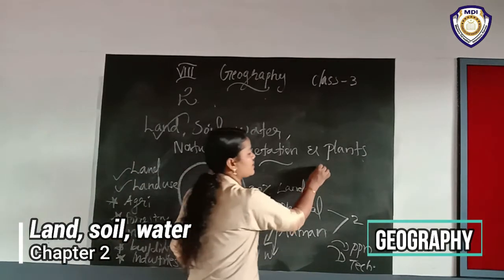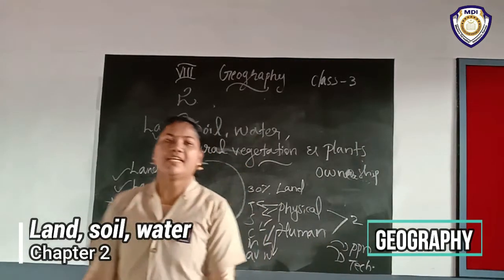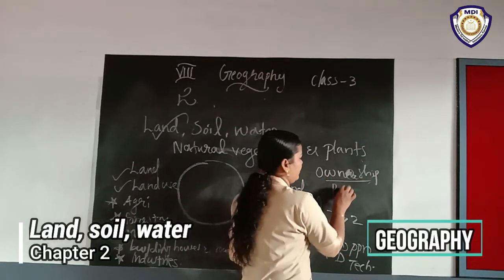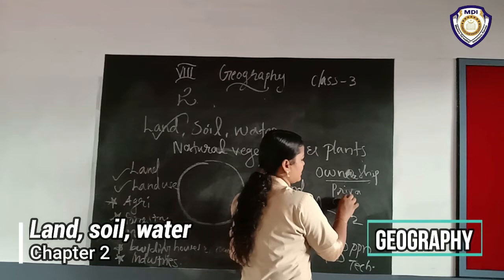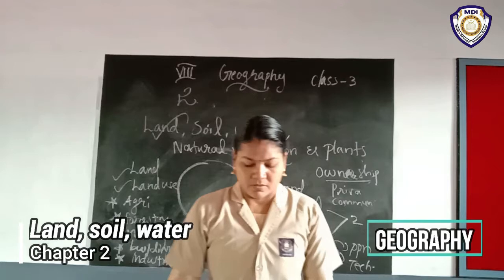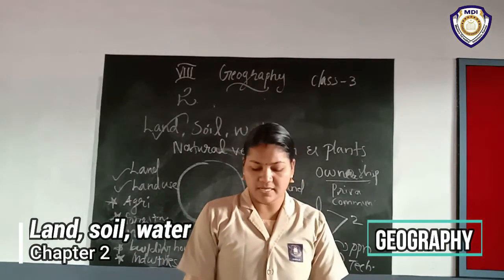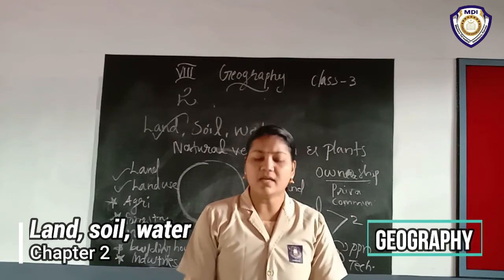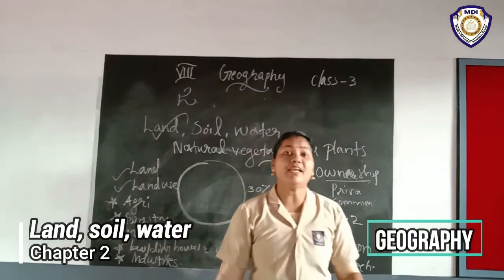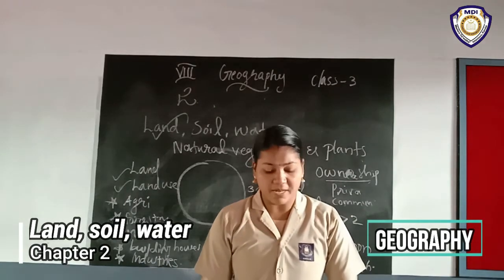Firstly, we can classify the land on the basis of ownership. Here are mainly two types: one is private, the other is community. Private land is owned by individuals, whereas community land is owned by the community. Private land's speciality is the individual ownership.